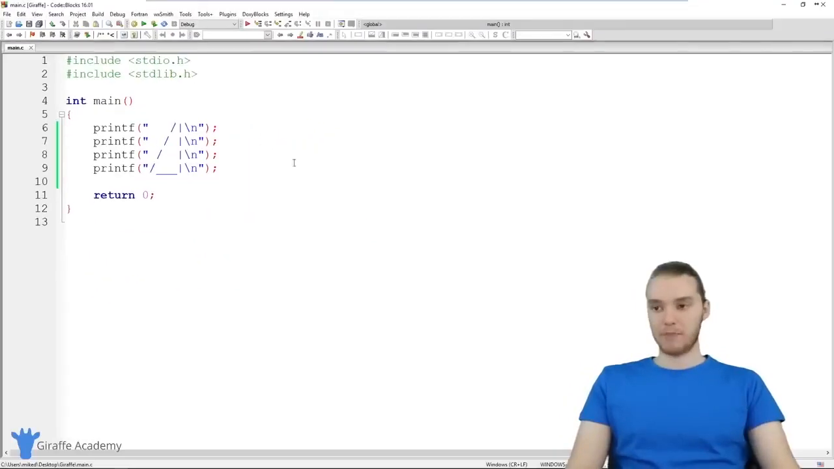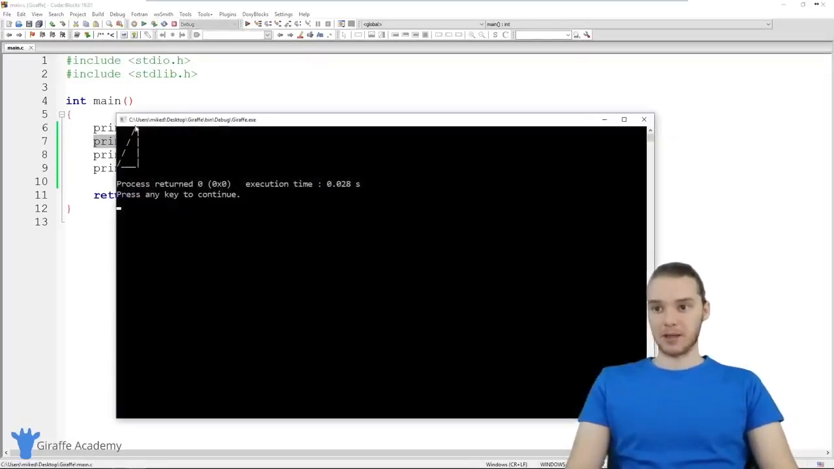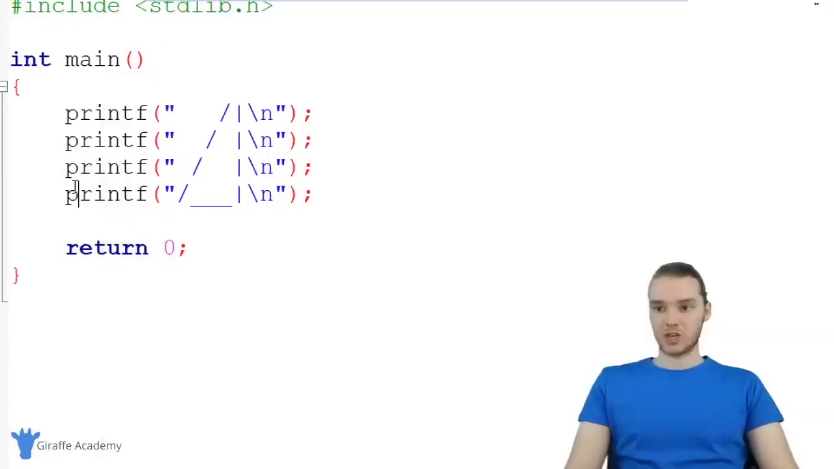So if I was to save my program and execute it, now the computer is going to go through, it's going to execute each one of these instructions in order, and we'll be able to print out the shape onto the screen. So let's do that. You'll see over here we get our shape.